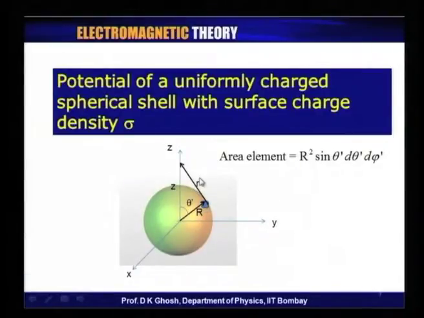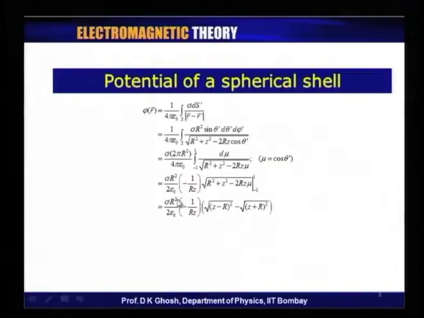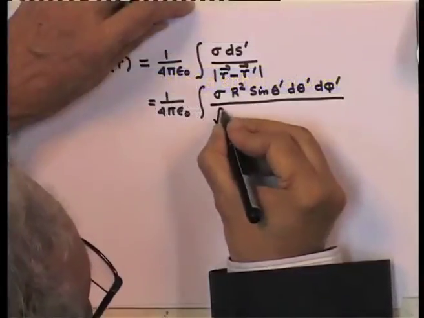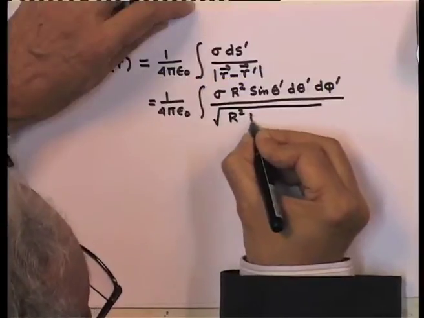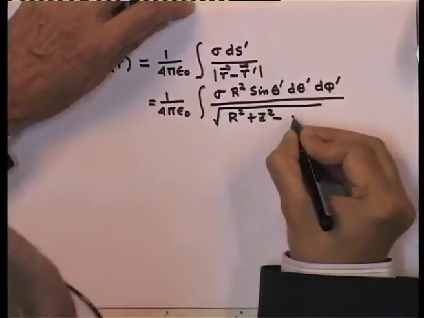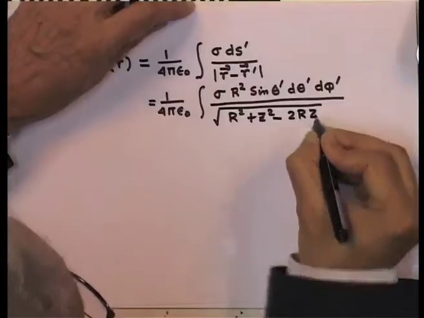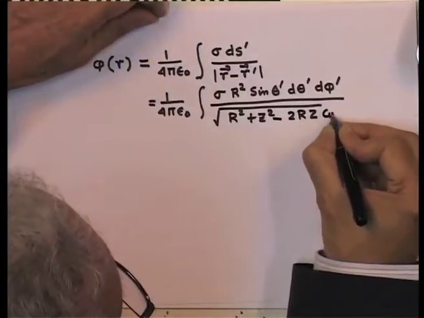So, what is wrongly labeled here as r is actually the vector r minus r prime. So, r minus r prime vector by triangle laws has magnitude square root of r square plus z square minus 2 r z cos theta prime.